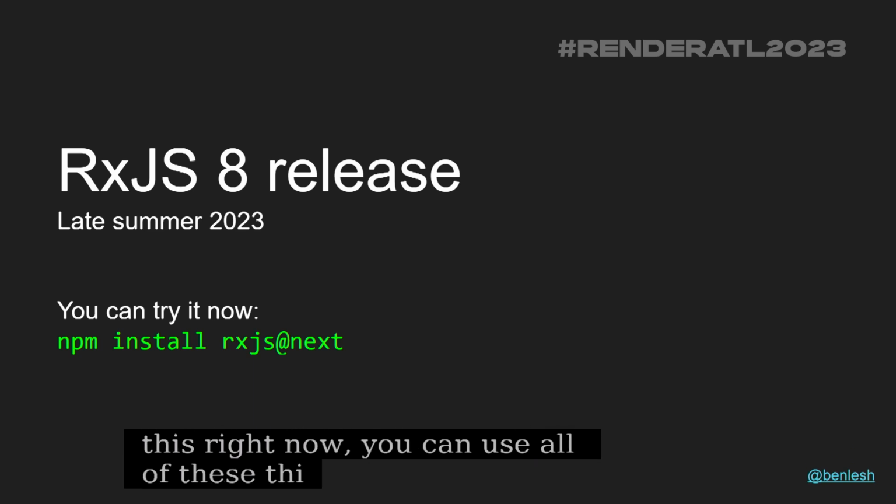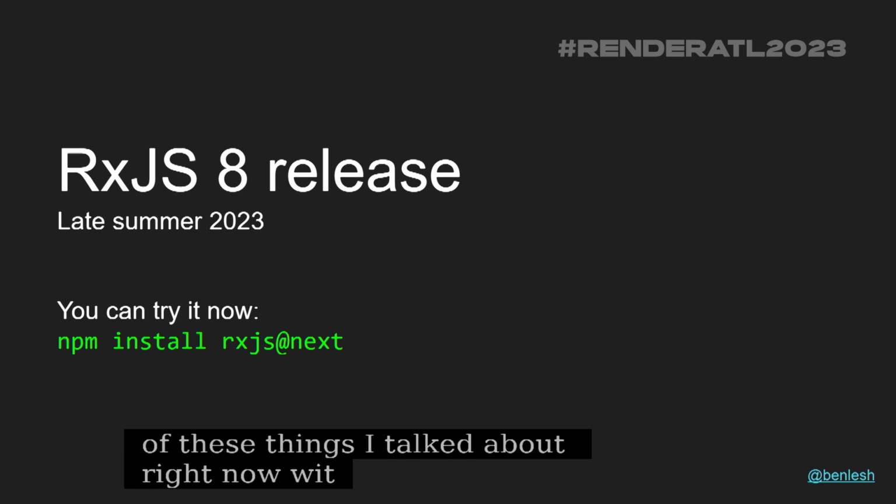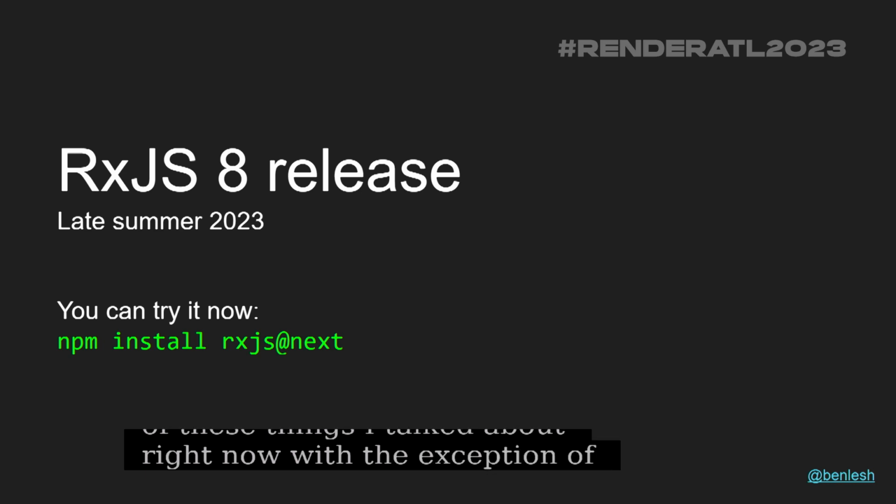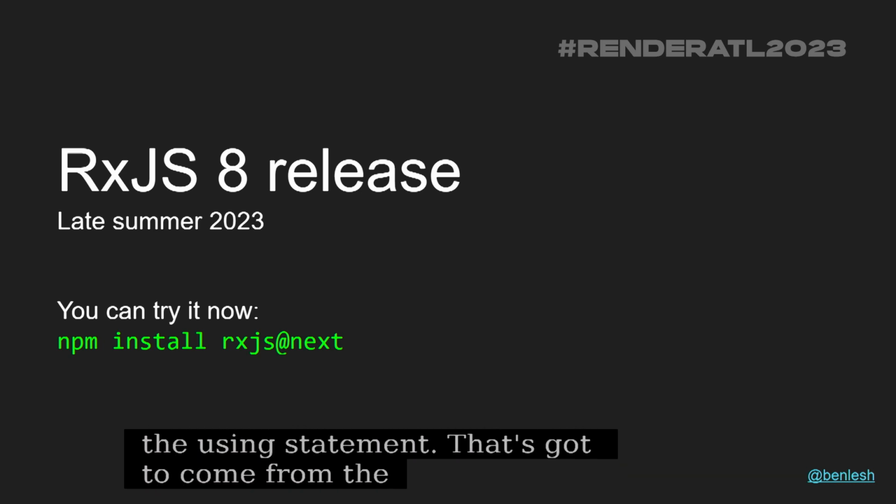All right, so if you want to use this right now, you can use all of these things I talked about, with the exception of the using statement. That has to come from the TC39. But you can npm install rxjs at latest. I have done this in a production app already. It's a little safer when the author of the library tries it, right? But I had no issues.